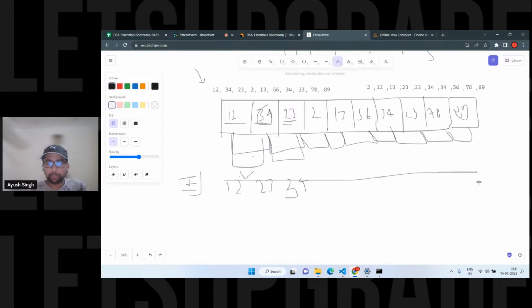Okay, let's just ignore the handwriting for now. Okay, and this is the 12. So 12 is at the same position. 23 and 34 replace their positions, right? They just swap them. Okay, so this is 34.